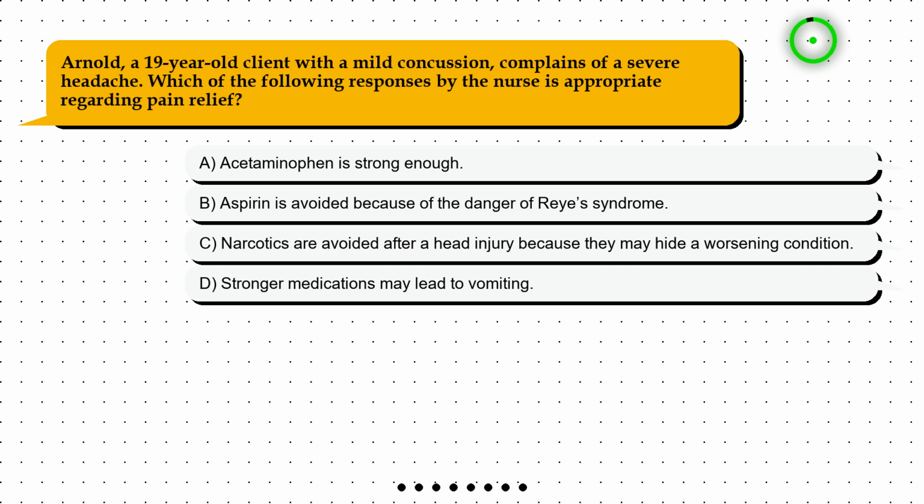Question 3. Arnold, a 19-year-old client with a mild concussion, complains of a severe headache. Which of the following responses by the nurse is appropriate regarding pain relief? Option A. Acetaminophen is strong enough. Option B. Aspirin is avoided because of the danger of Reye's syndrome. Option C. Narcotics are avoided after a head injury because they may hide a worsening condition. Option D. Stronger medications may lead to vomiting.